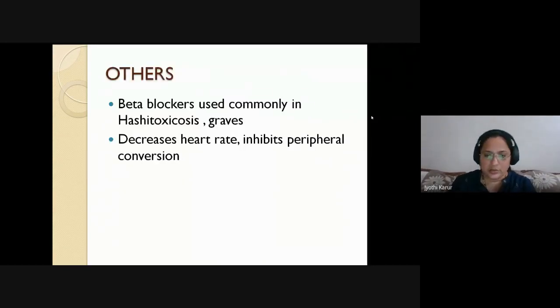What are the other drugs used? It's not just antithyroid drugs. We use beta blockers, usually in Hashitoxicosis. In Hashimoto's thyroiditis, in the initial Hashitoxic state, we should not use antithyroid drugs because they are going to destroy the existing thyroid tissue, and the patient is going to permanent hypothyroidism. So in that case, you have to just control the effects of thyroid hormones.